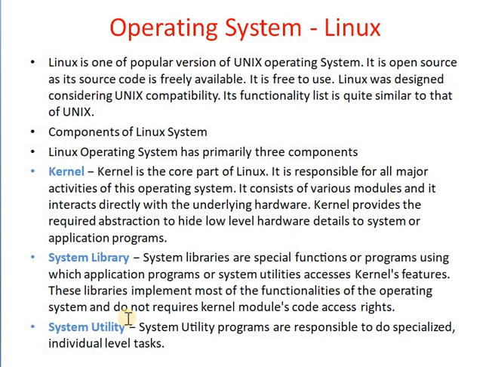And the last part is the system utility. System utility programs are responsible for specialized individual level tasks. System utilities are special programs used for implementing individual level user tasks. These are the three main components of the Linux operating system. First one is the kernel, second one is the system library, and last one is the system utility.